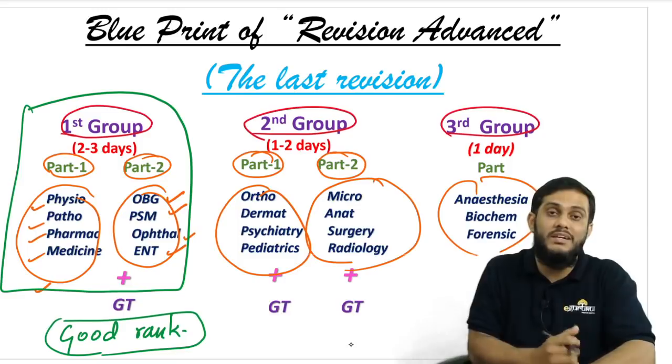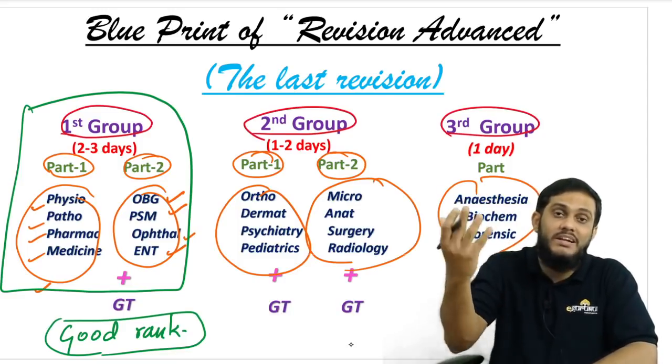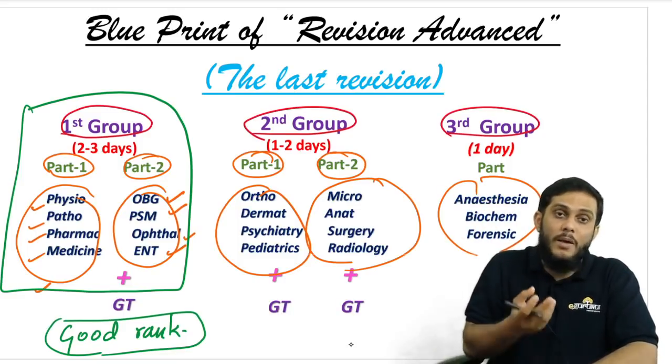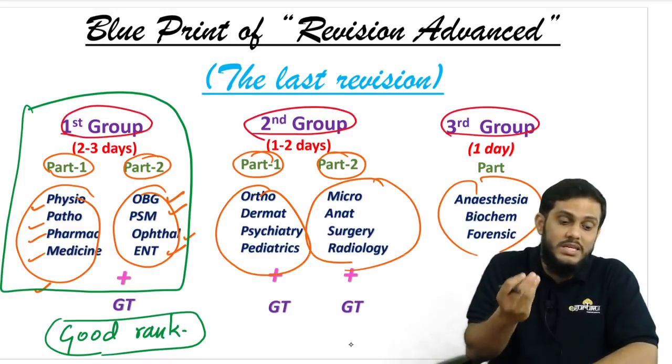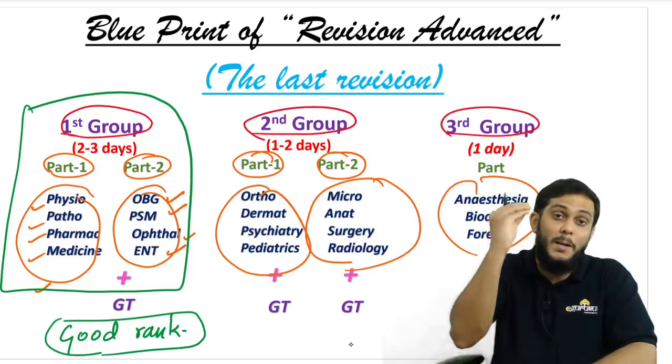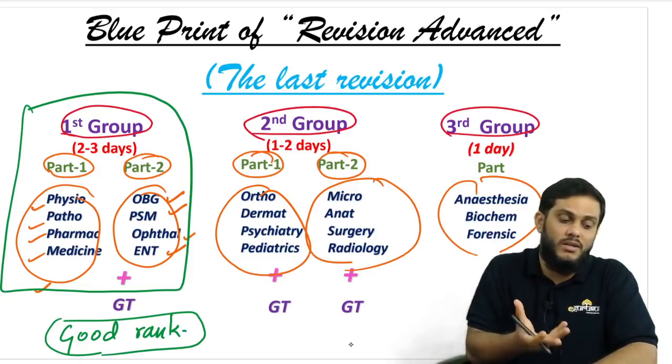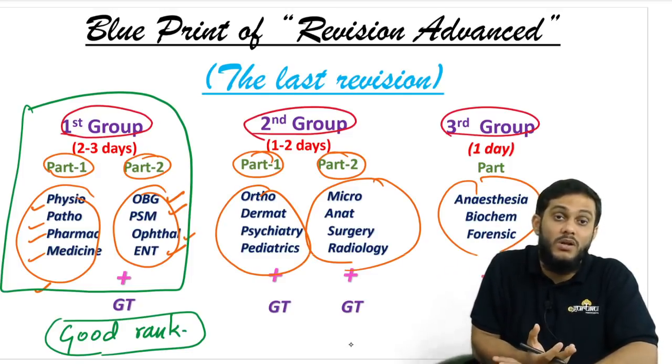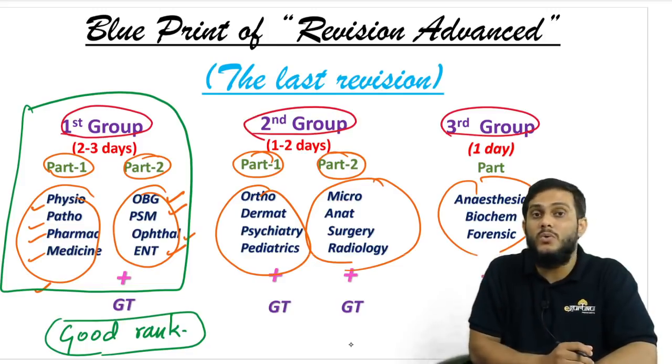Just with eight subjects getting a good rank, it's very good, right? Instead of reading all the 19 subjects, just imagine reading all the 19 subjects to get a good rank. Here I am giving you just eight subjects. With these eight subjects, if you read well, if you get perfect with these subjects, there are high chances that you will get a good rank. Then obviously reading eight subjects is comparatively better compared to 19 subjects to get a good rank.